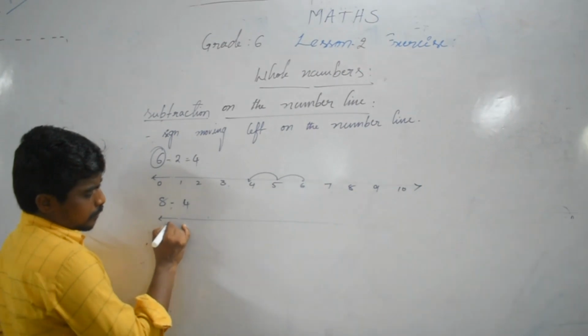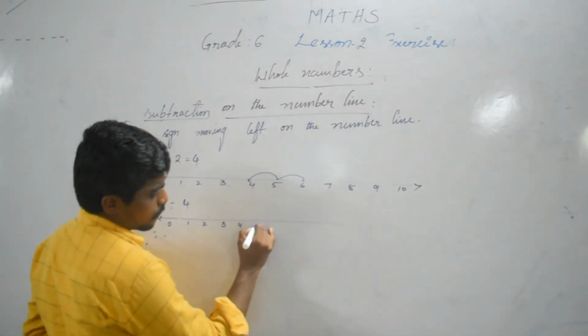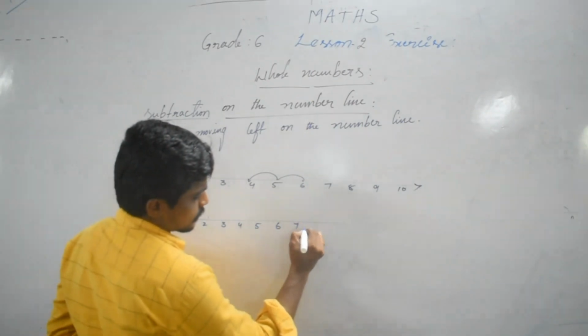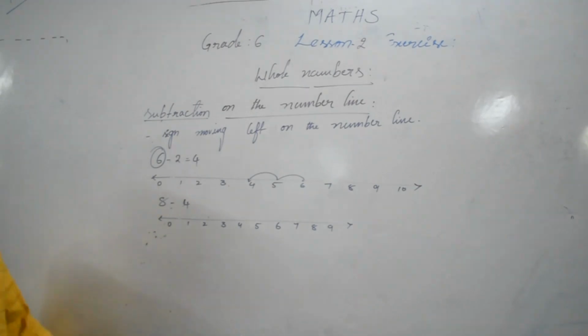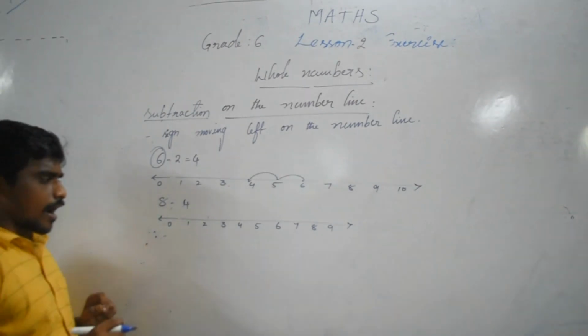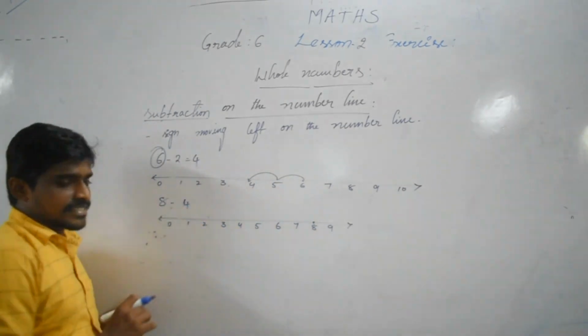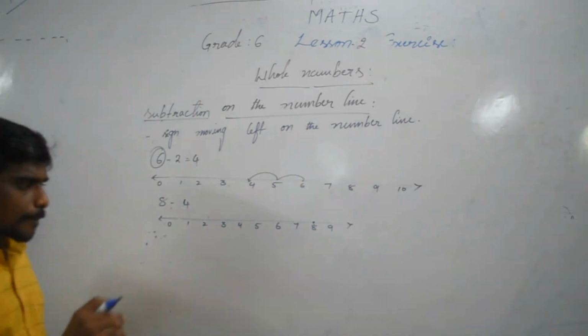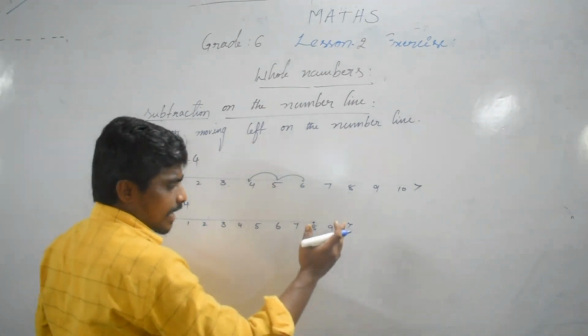So 0, 1, 2, 3, 4, 5, 6, 7, 8, 9. Here 8. Where is the 8? Identify it on the number line. The minus sign is given here. With a minus sign, are we moving left or right side?